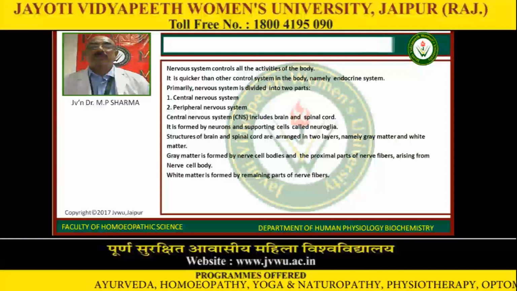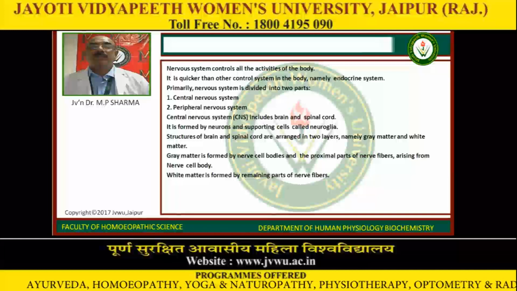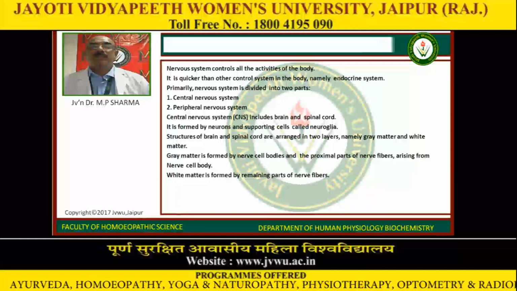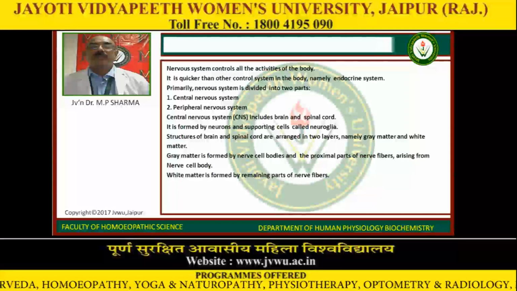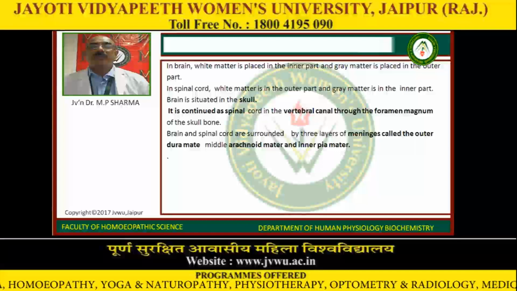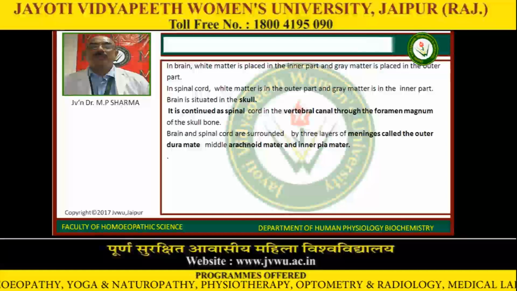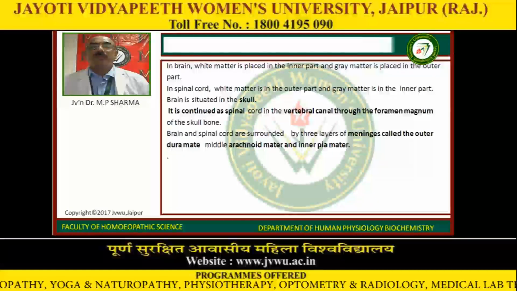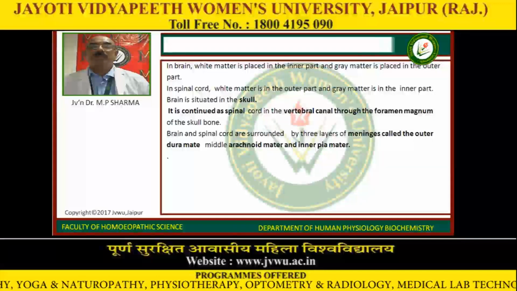Structures of the brain and spinal cord are arranged in two layers, namely gray matter and white matter. Gray matter is formed by nerve cell bodies and the proximal part of the nerve fibers arising from the nerve cell body. White matter is formed by the remaining parts of the nerve fibers. In the brain, white matter is placed in the inner part and gray matter in the outer part. In the spinal cord, white matter is in the outer part and gray matter is in the inner part.